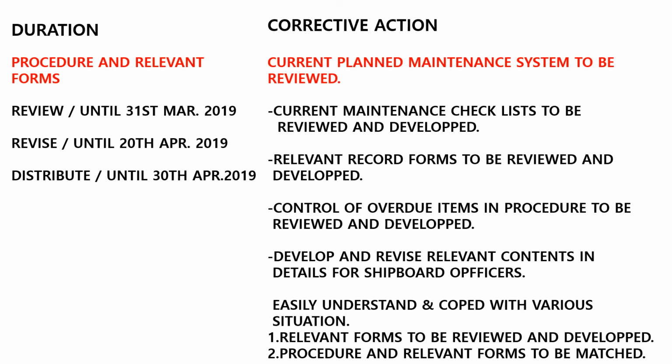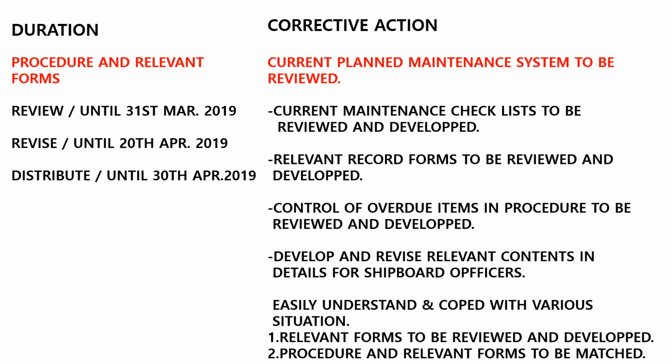Current maintenance checklist to be reviewed and developed. Relevant record forms to be reviewed and developed. Control of overdue items in procedure to be reviewed and developed. Develop and revise the relevant contents in detail for shipboard officers. This should be easily understood and cope with various situations.